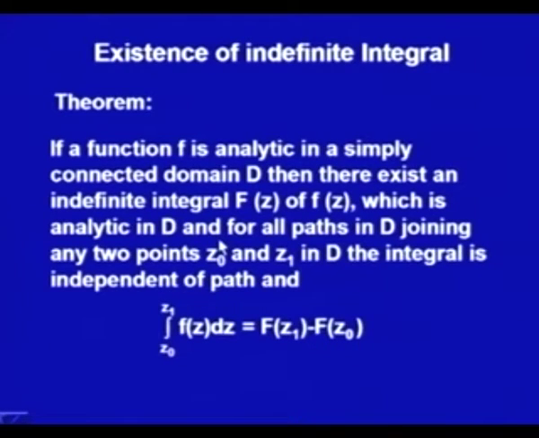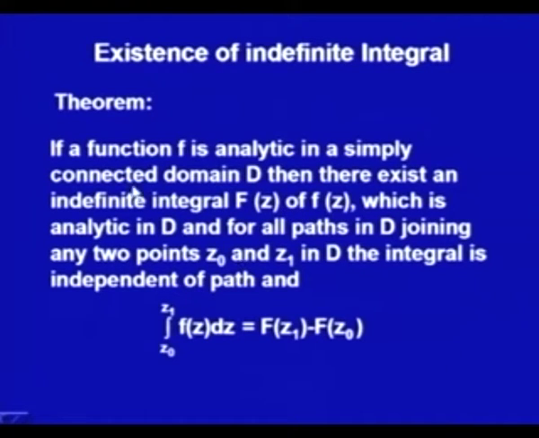You see, we had proved the Cauchy theorem when we had assumed that the derivative of f was continuous. As I told you, the continuity of f dash was not required; that proof was given by Goursat, but I have not done it here because it is a little bit more involved. So now we are moving towards the case when f z is only analytic, and we are not talking about any condition on f dash being continuous, but what we have added is the condition that it is a simply connected domain.